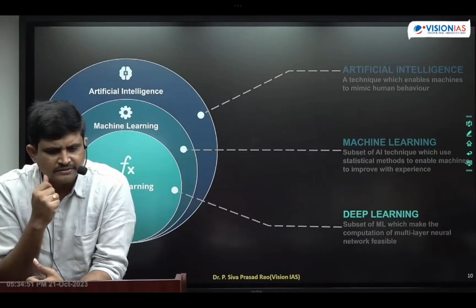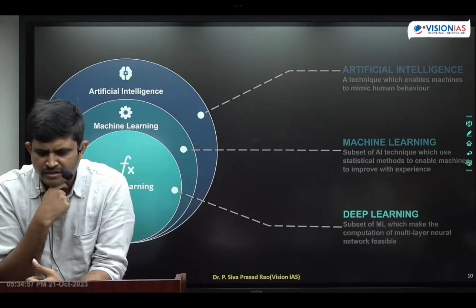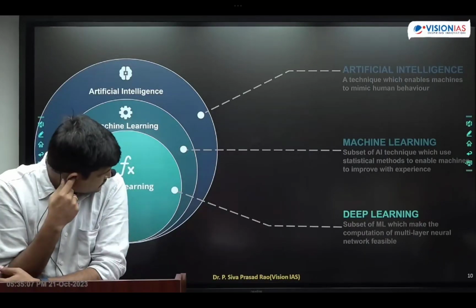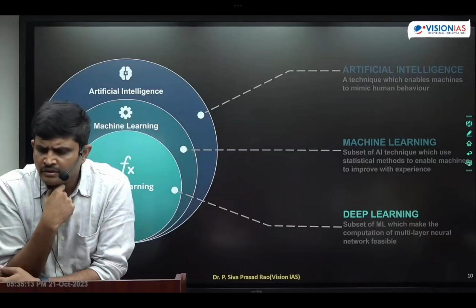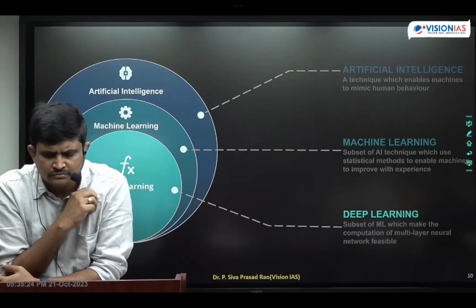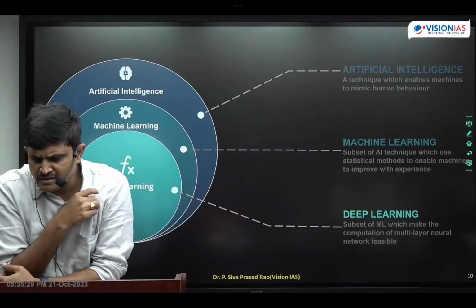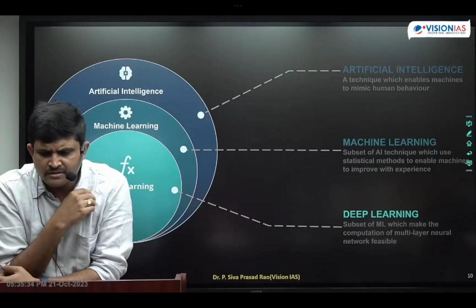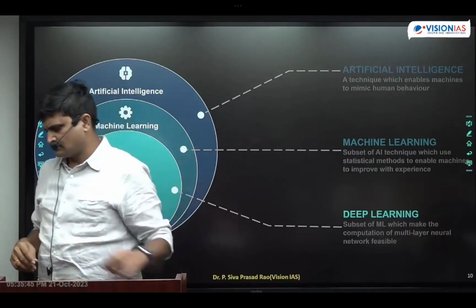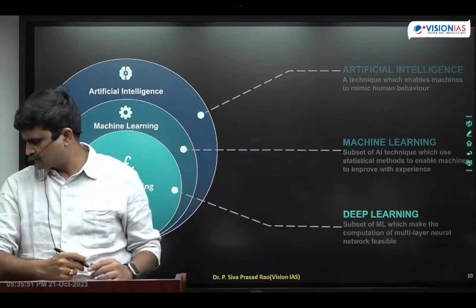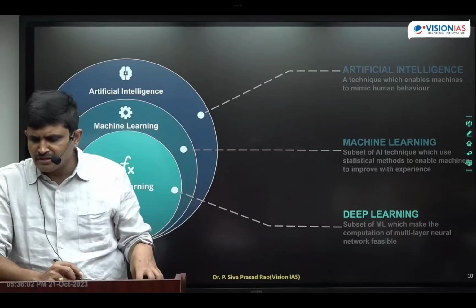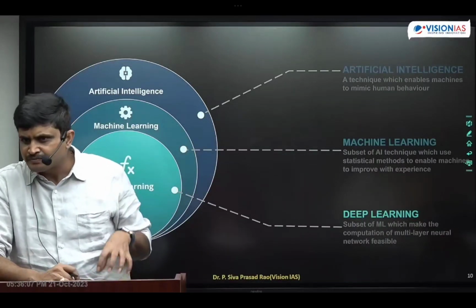Next one is machine learning. It is a subset of artificial intelligence. It makes the artificial intelligent robot learn from its experiences and improve with experience. Experience means perfection, doing things in a perfect manner. So that is what machine learning and deep learning is, and deep learning and machine learning are the subsets of artificial intelligence.